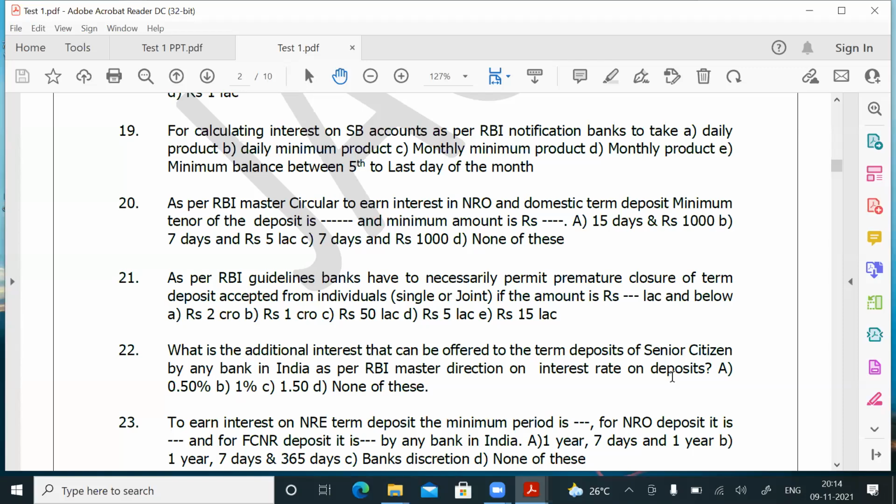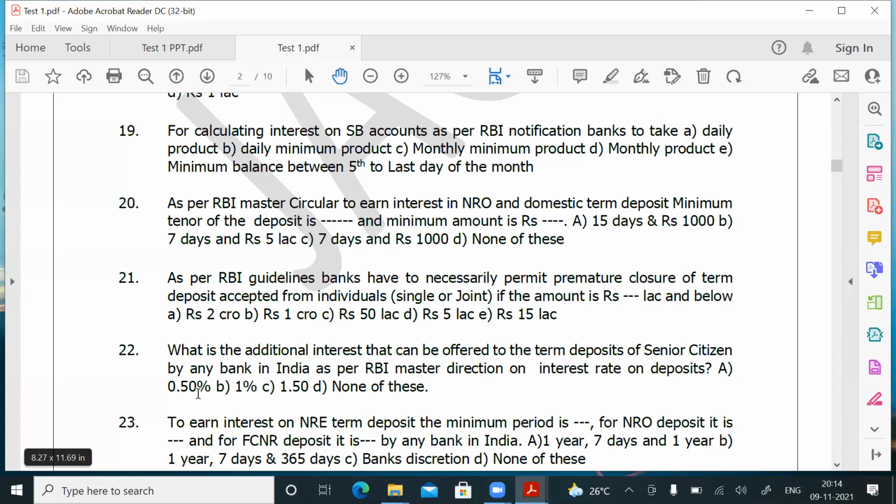Now the question is, what is the additional interest that can be offered to term deposits of senior citizens by any bank in India as per RBI direction on interest rate on deposits? For this question, you have to take none of these. Reserve Bank of India is not telling you have to give 0.50 to all senior citizen deposits.